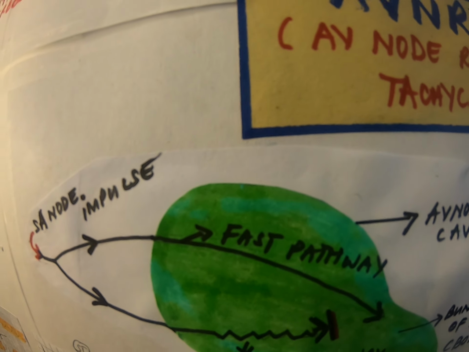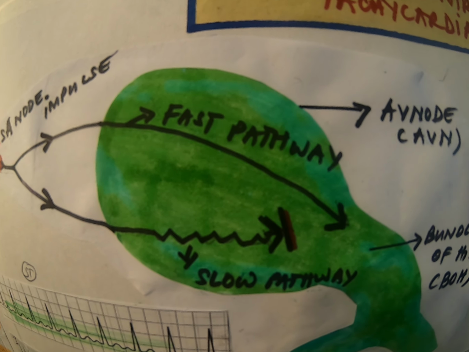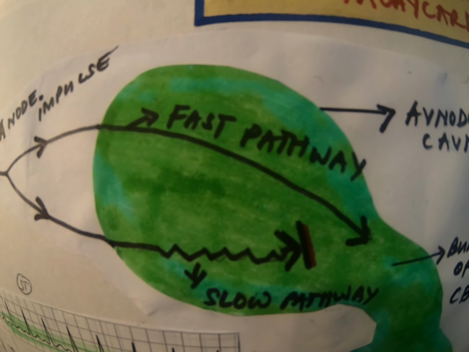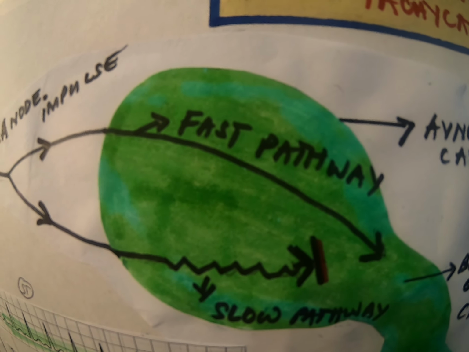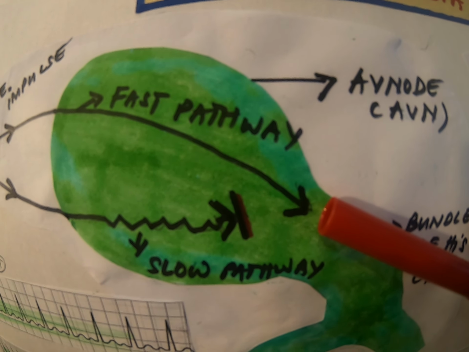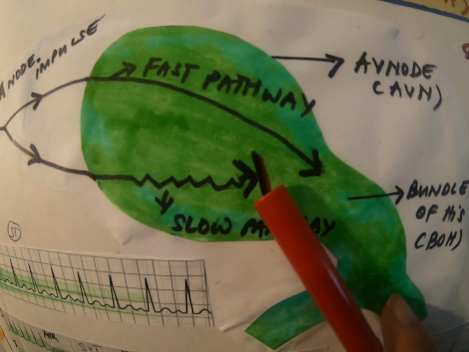node issue. So in here we have a normal AV node. The AV node has two pathways in here. One is fast and one is slow. The fast pathway is fast, so all impulses will arrive fast, but somehow the recovery time or refractory period is slow. The other one is slow, getting in is slow, but the recovery is fast.